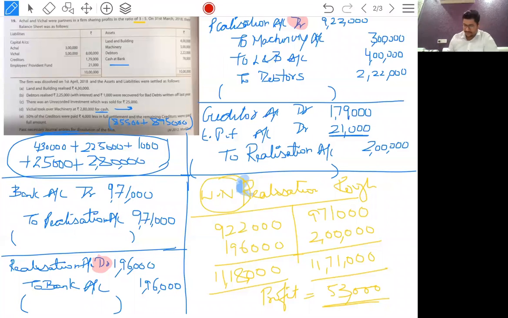My total is wrong, it is 9,61,000. So the total is 11,61,000 and the profit will be 43,000, otherwise my answer would also be wrong. The profit is 43,000.